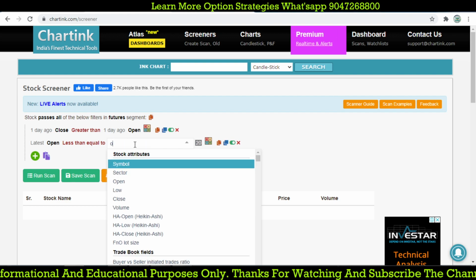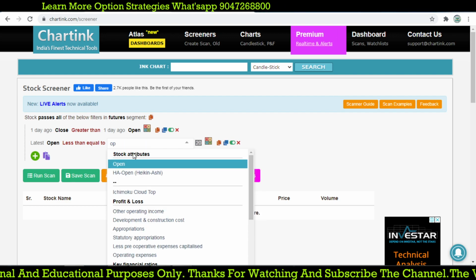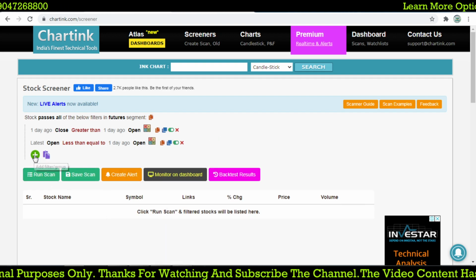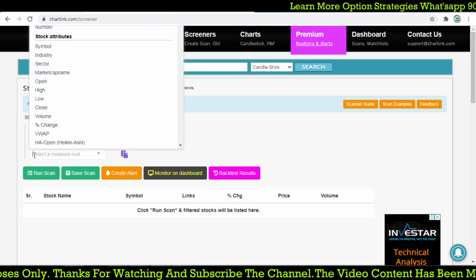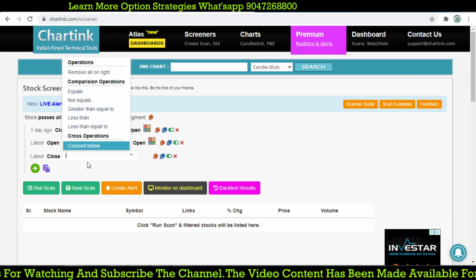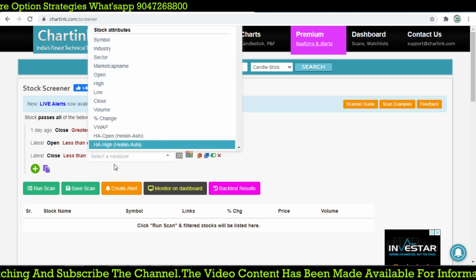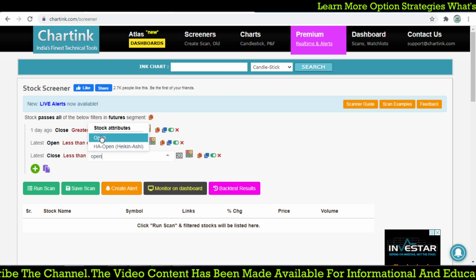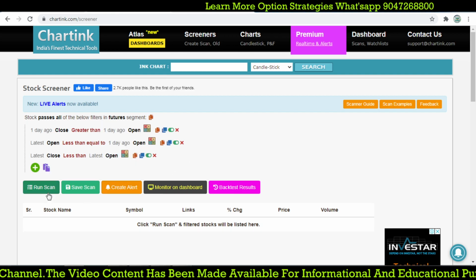That is the gap down we are expecting. And the next day should be a red candle, with the latest close less than the latest open, so it forms a red candle.